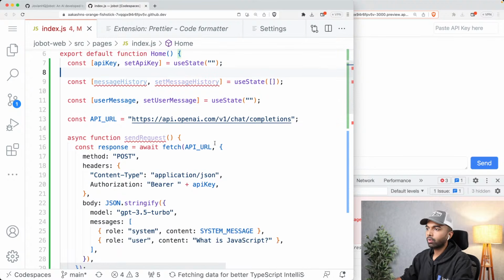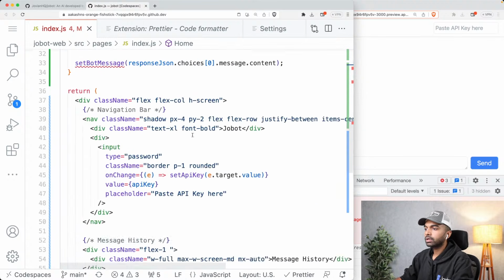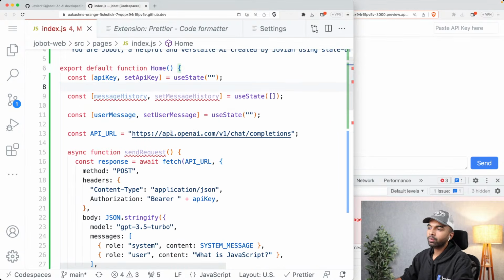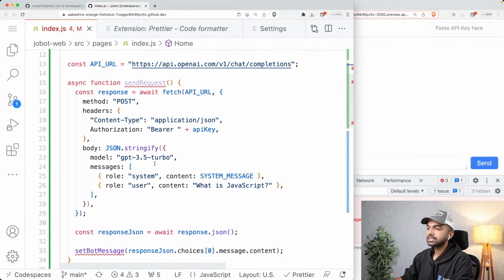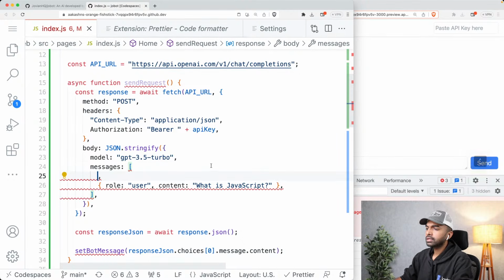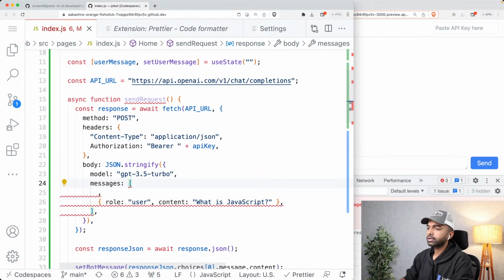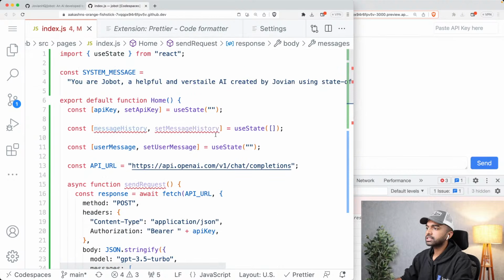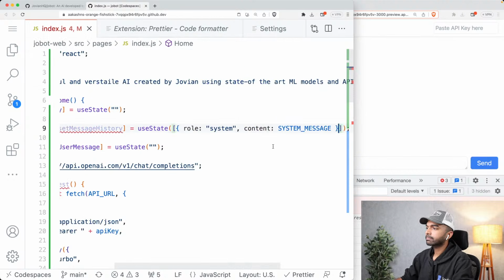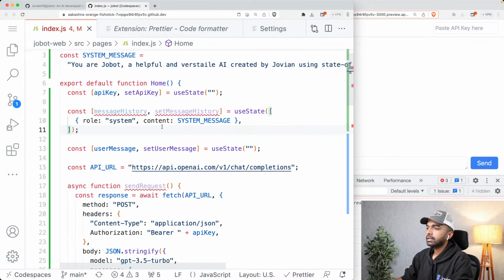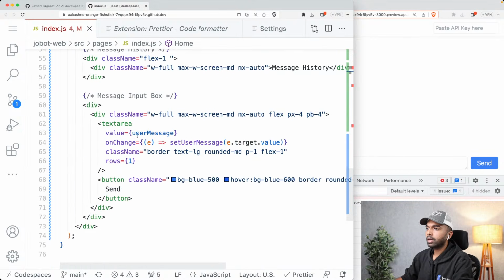And here is what we want. First, we want to display the messages that are there. And maybe not the empty list. Maybe let's keep just a simple system message over here. Okay, so I'm just going to put a system message over here. So let me just copy the system message and put that inside my message list. All right, so there is a system message by default.